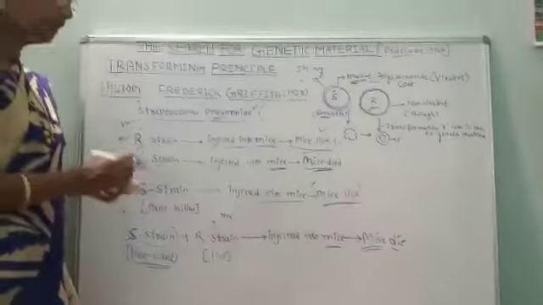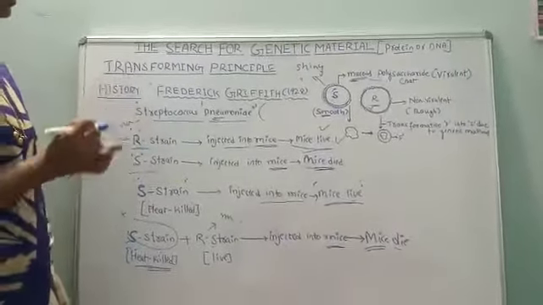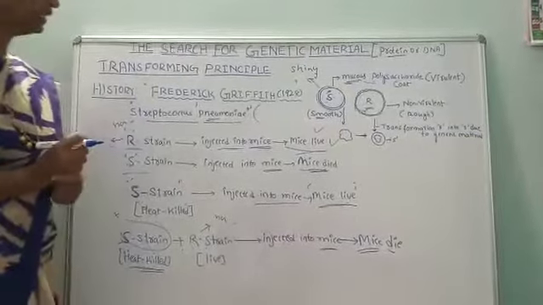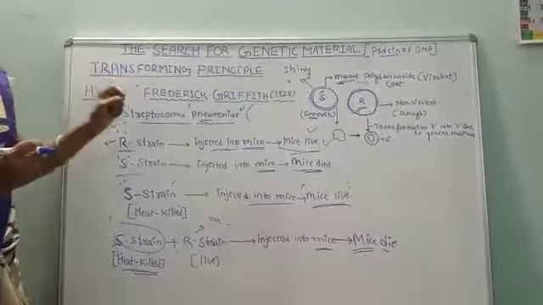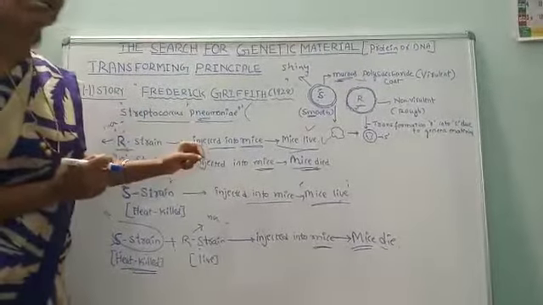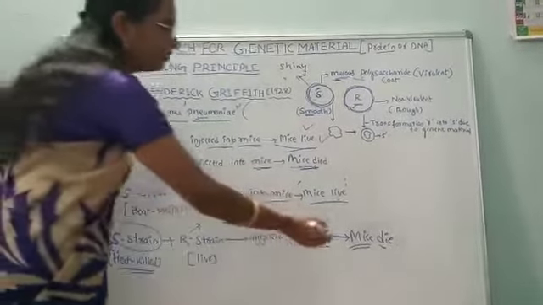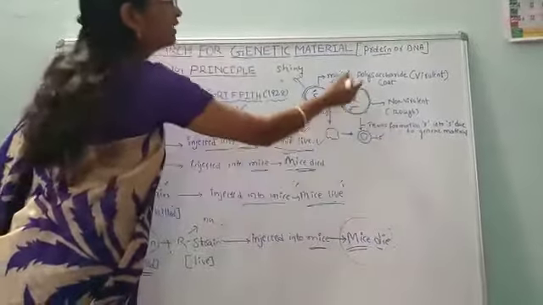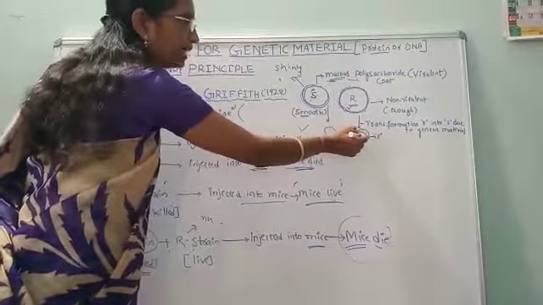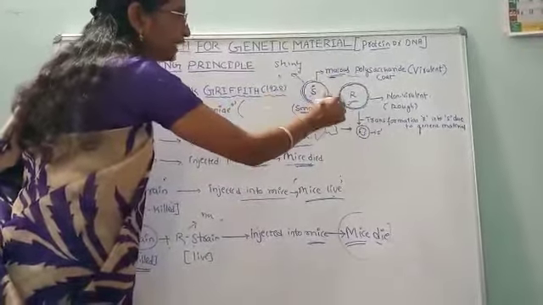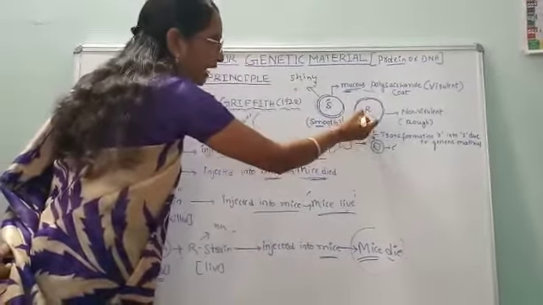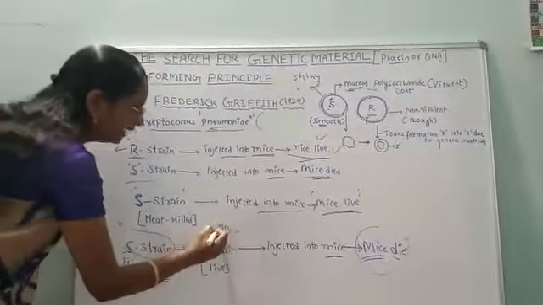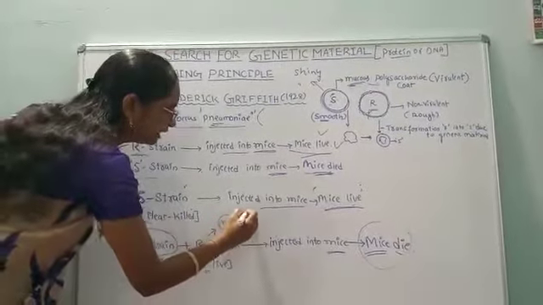So why did it die? Griffith concluded in his experiment that something is responsible: the transforming principle took place here. Something has converted R into S, meaning the R type of bacteria was converted into the S type.